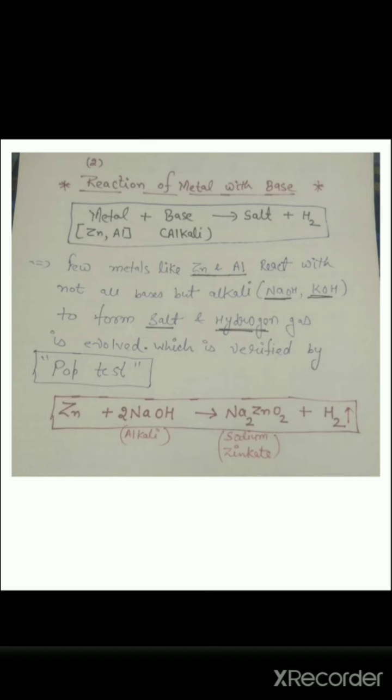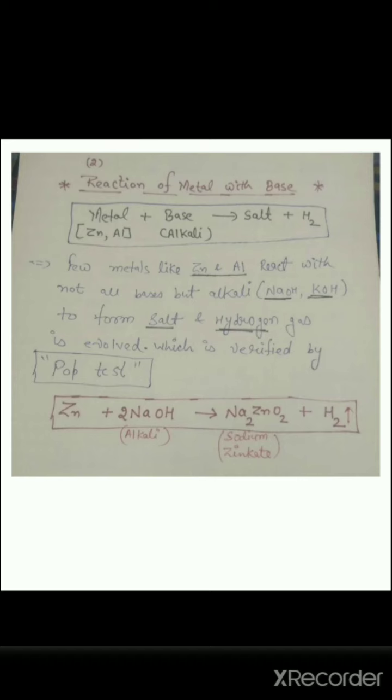But is it possible that every metal reacts with the bases? No, not all the metals react with the bases. Some metals like zinc and aluminium do not react with all types of bases, but they react with alkali.